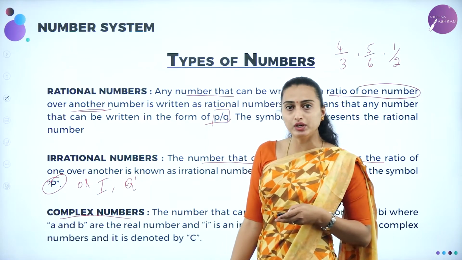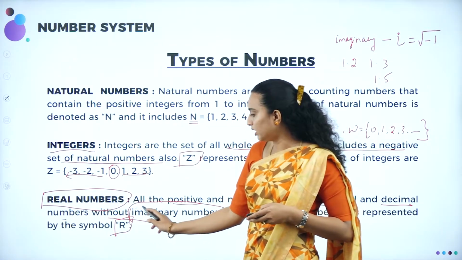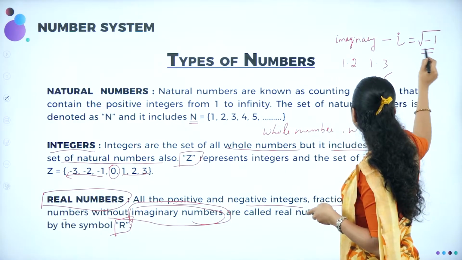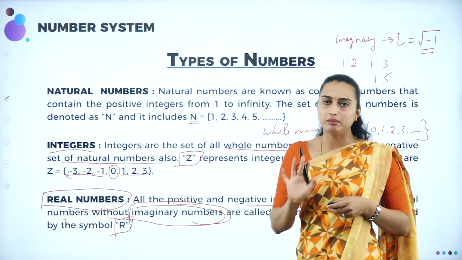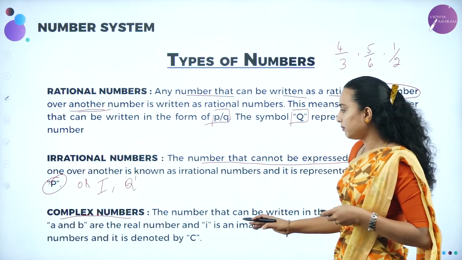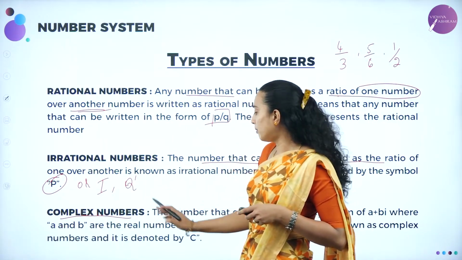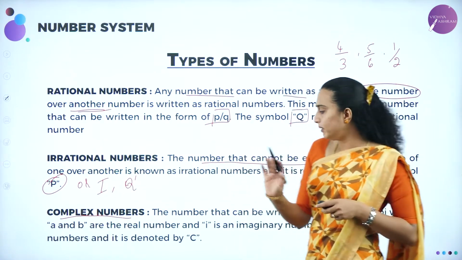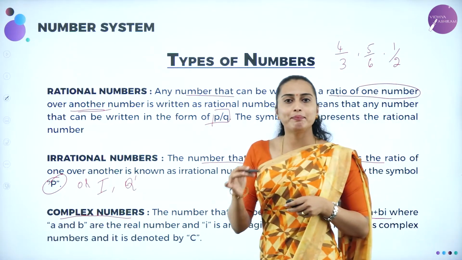As I already told you, real number, here we have defined real number without imaginary. Imaginary means root of -1, which is nothing but the I, correct now? Wherever the I is present, that is the imaginary. So that's what I am telling you, the imaginary root will be coming under the complex number. Then what do you mean by complex number, ma'am? Complex number is nothing but which will be written in the form of A plus IB.